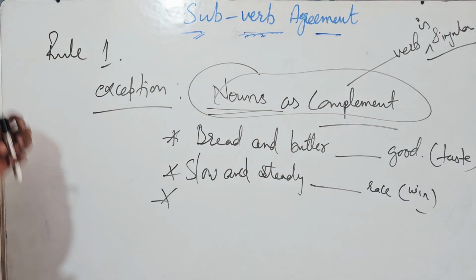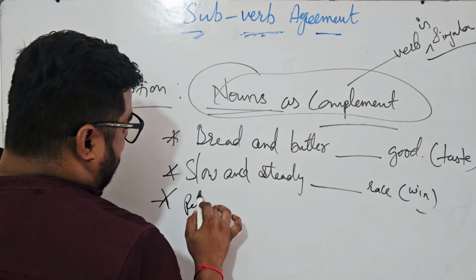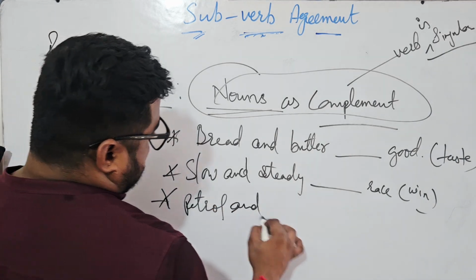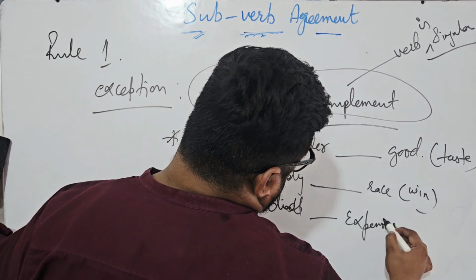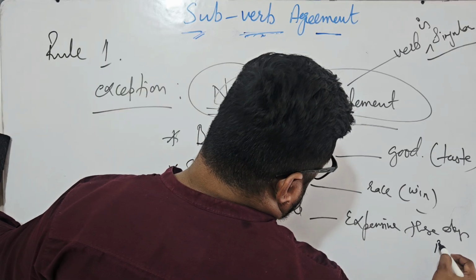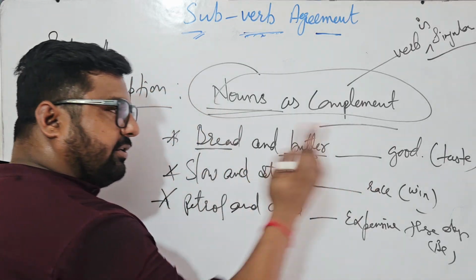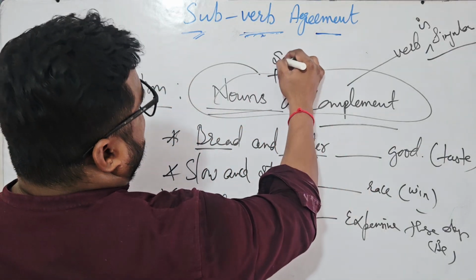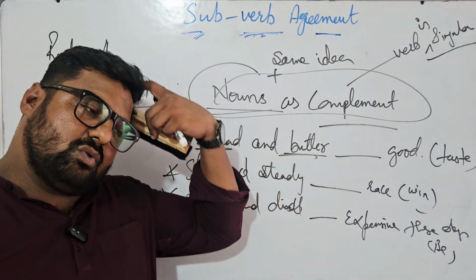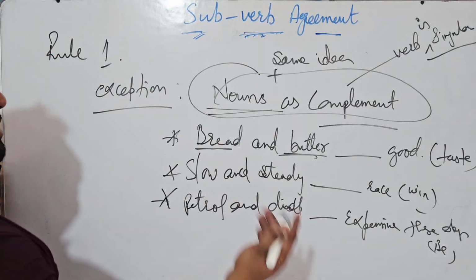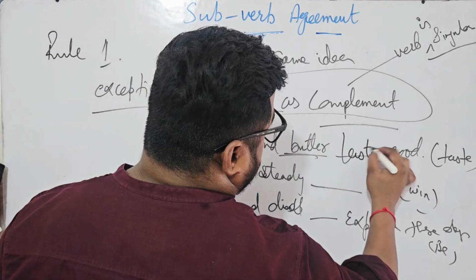Next, one more example we can take. Petrol and diesel expensive these days. Be family again. Okay, let us start. Bread and butter complement each other, giving the same idea. So when something gives you the same idea or is a complement, you are not supposed to give it a plural verb. It remains singular. Keep in mind: bread and butter tastes good.